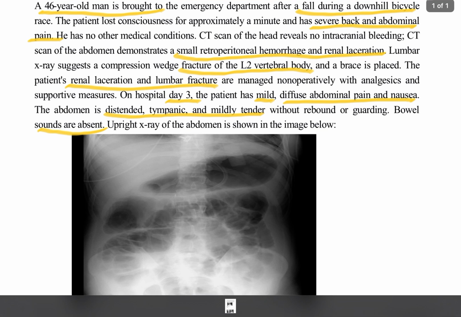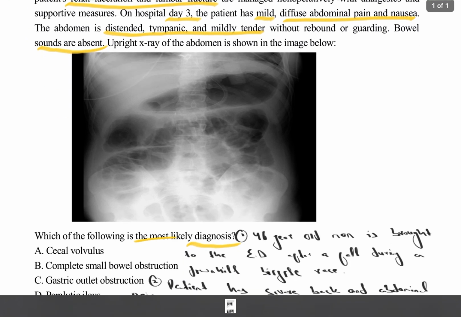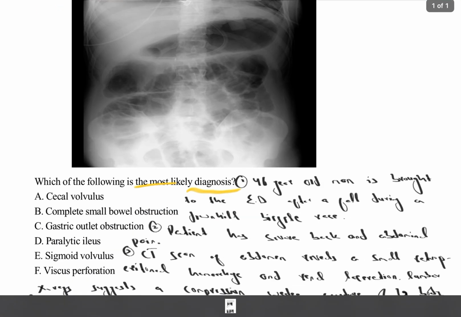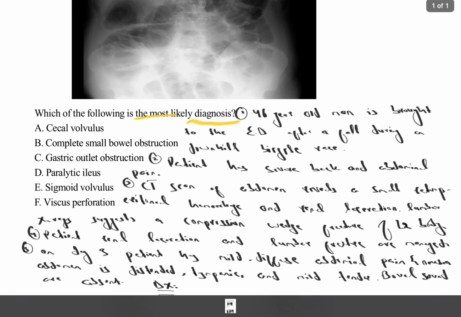On hospital day 3, the patient has mild diffuse abdominal pain and nausea. The abdomen is distended, tympanic, and mildly tender without rebound or guarding. Bowel sounds are absent. Upright X-ray of the abdomen is shown in the image below. So this is the upright X-ray of the abdomen. Which of the following is the most likely diagnosis?